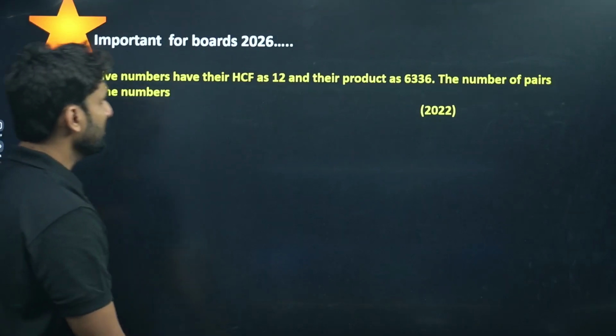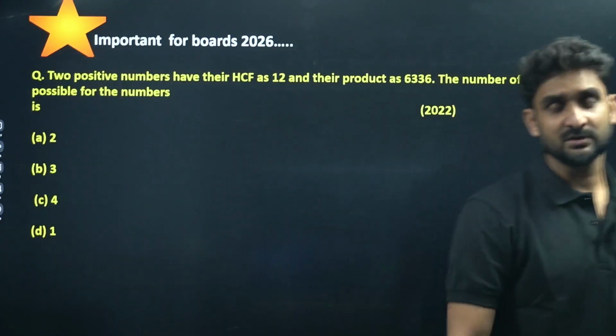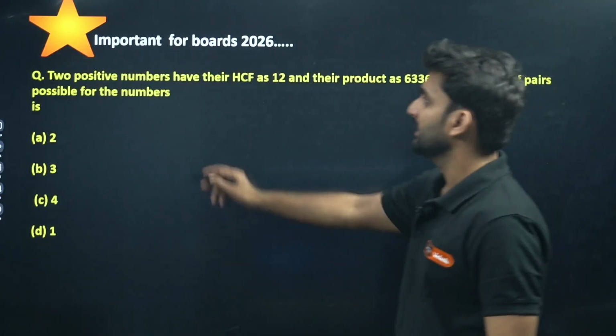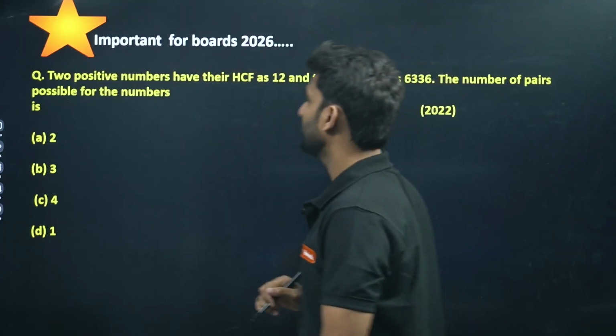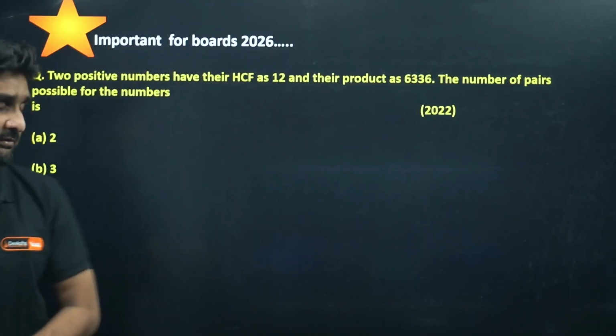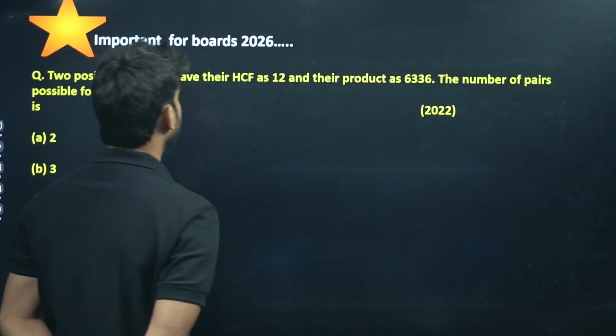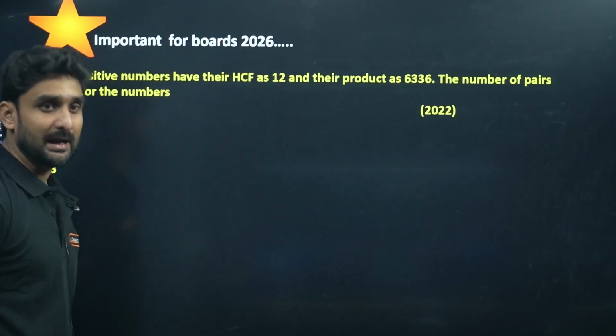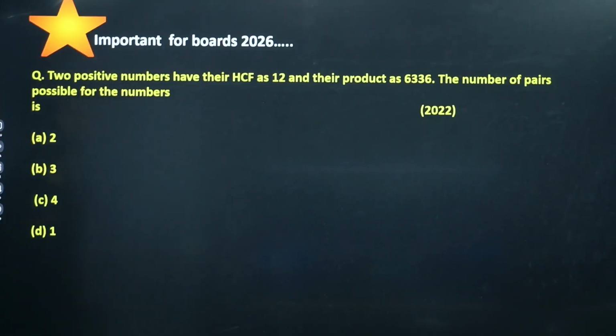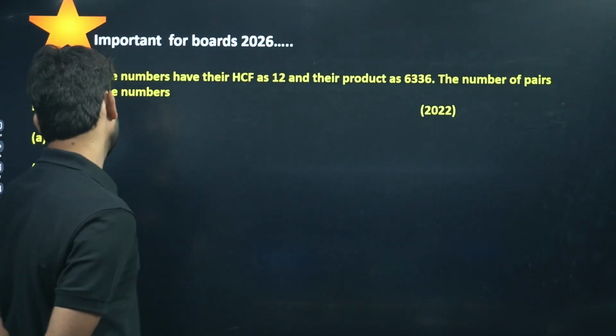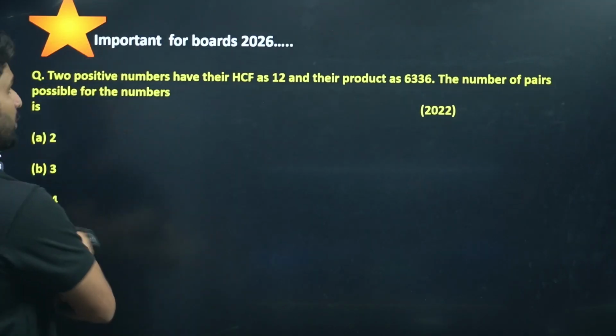Okay, now please come on this question. This is important for boards. As I have already marked here, important for boards 2026. Okay, what the question is saying, please read it calmly. Please read the question peacefully. Kindly focus the question, what the question is saying. Okay, so two positive numbers have their HCF as 12 and their product as 6336. The number of pairs possible for the numbers is what?